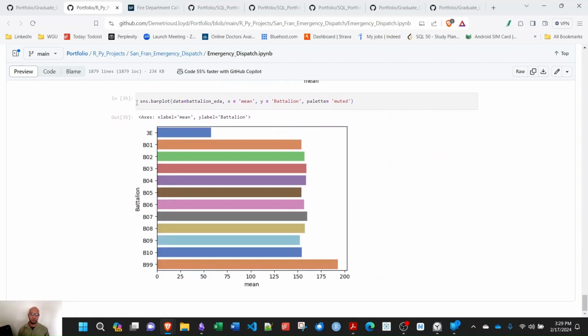Here again, I aggregated the means for each battalion. You can see Battalion 99, San Francisco, had the highest average dispatch time. Battalion 3E had the lowest. Interesting. This is a basic exploratory data analysis that I've run in Python. It's one of the latest projects I have right now. I'll definitely get more detailed in the future. Wanted to get started with my portfolio, and this seemed like a good project to start with. So, thanks for listening to me.